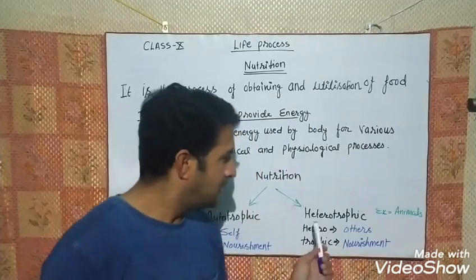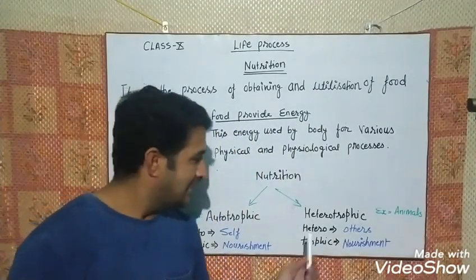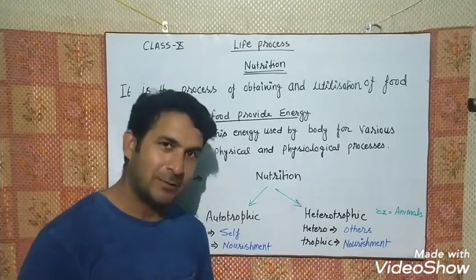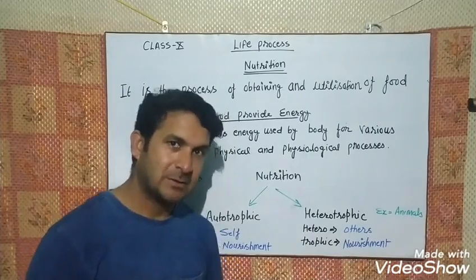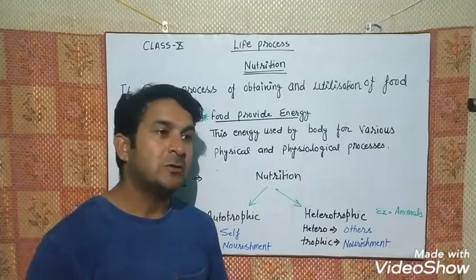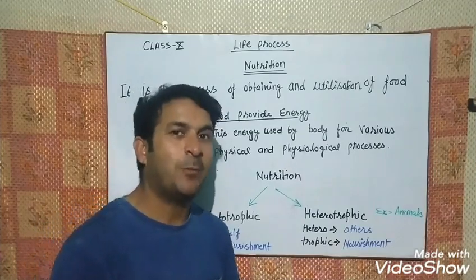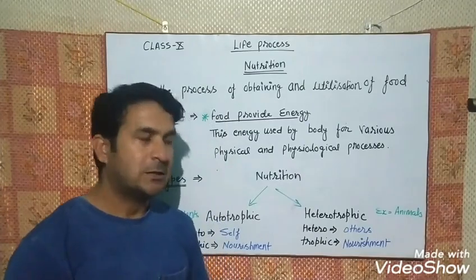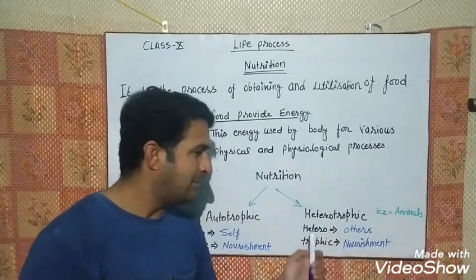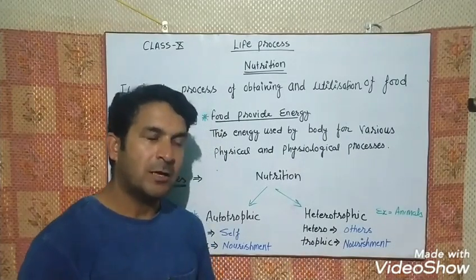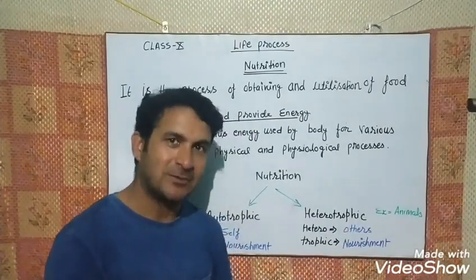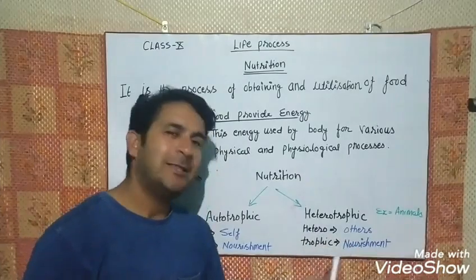Similarly, the heterotrophic is also formed by two words, hetero and trophic. Hetero means others, and trophic means nourishment. It means the organisms that get nourished with the help of others. Others means other animals or other plants. So the organisms that get their food and nutrition from other animals and other plants are called heterotrophic.